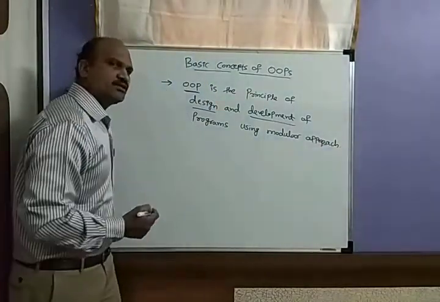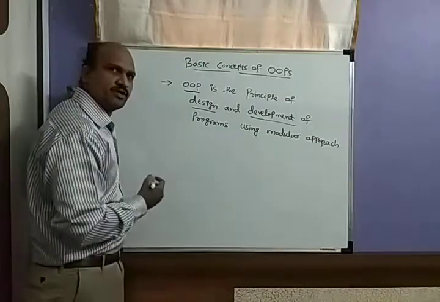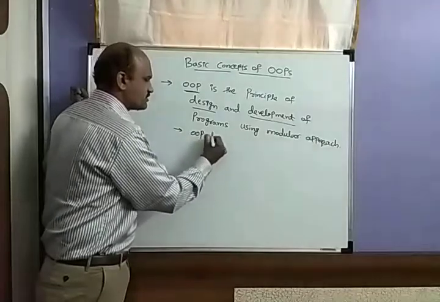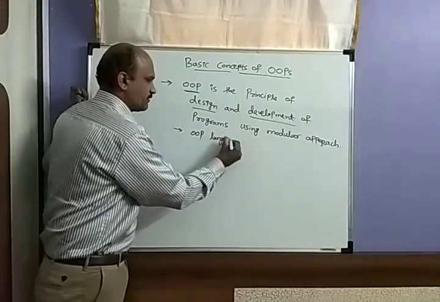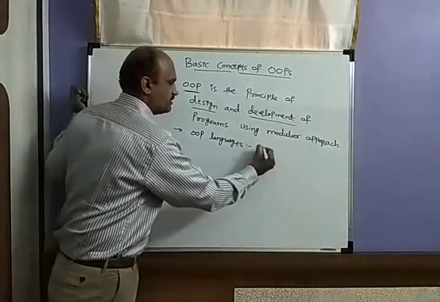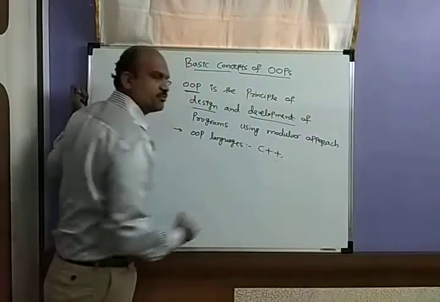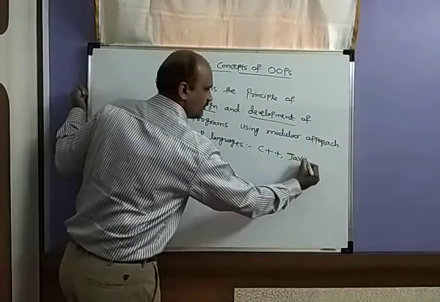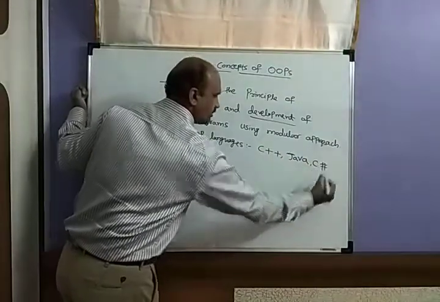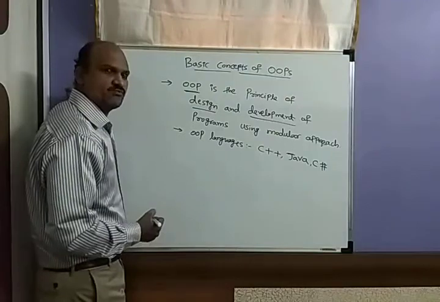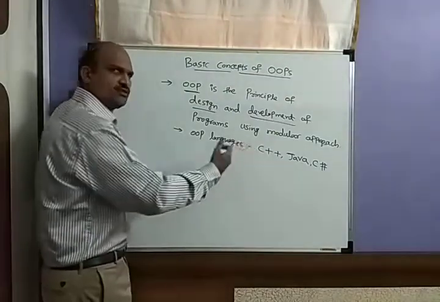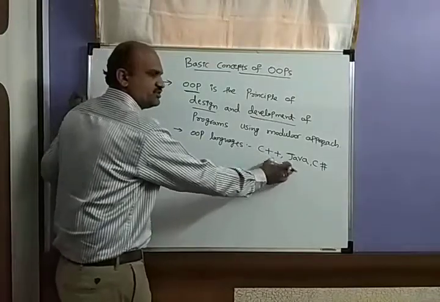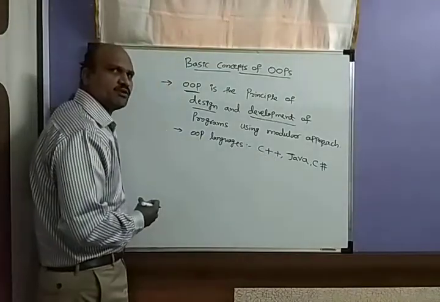Okay, and there are many object oriented programming languages. Whatever you are learning, C++ is an object oriented programming language. Then Java is an object oriented programming language, and C# is an object oriented programming language. Like this, there are many other object oriented programming languages. These are the basic languages you are learning.